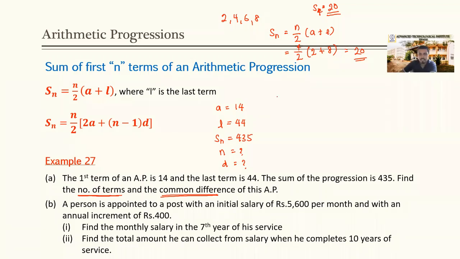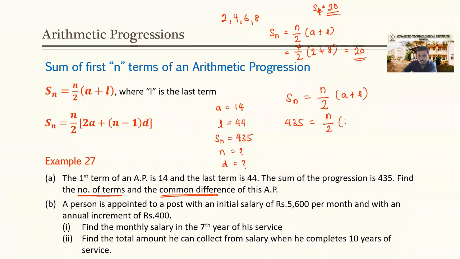Okay, let's see. Sum of first n terms should be equal to what? There are two options. What is the better option here as per this example? The first one, that is n over 2 into a plus l. The sum of the first n terms is 435, which should be equal to n over 2 into a plus l.